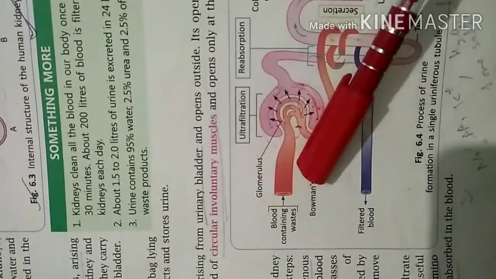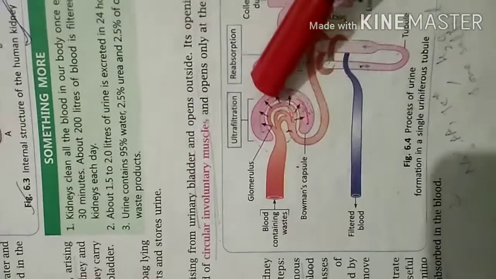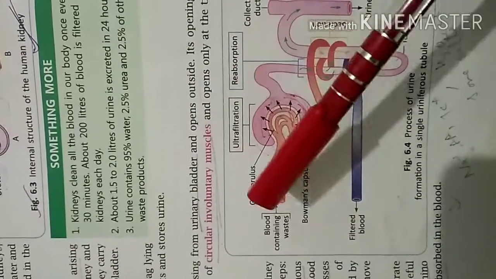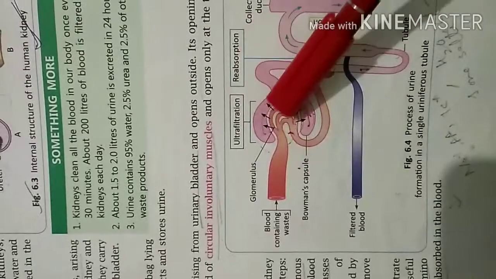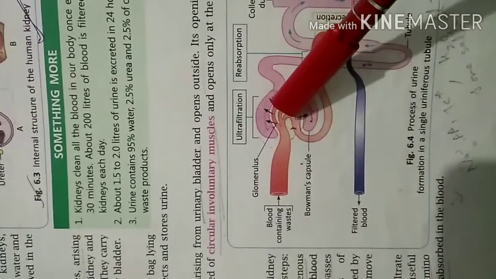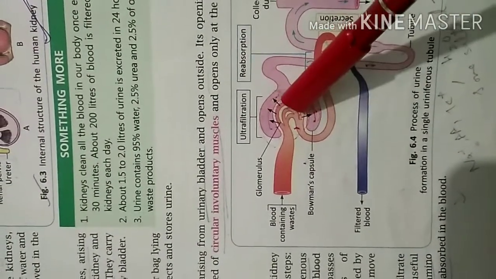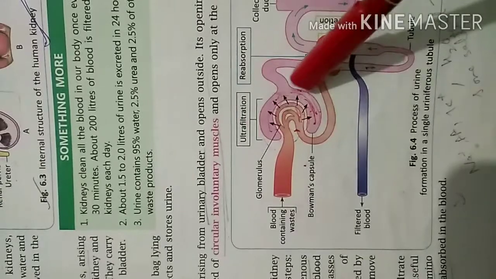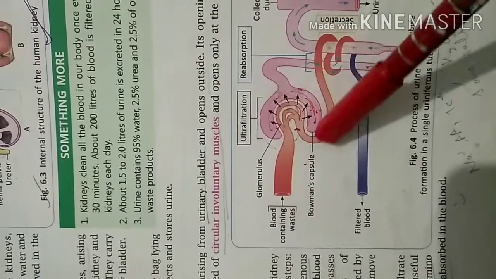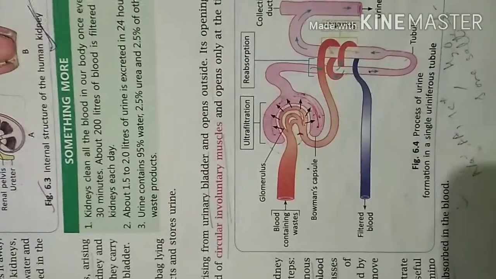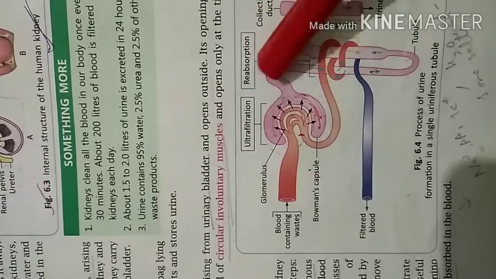What happens here is the blood containing waste will come and enter into the tuft of blood capillaries. Tuft means group of blood capillaries, and from this tuft of blood capillaries, the blood will pass into the cup shape interior end of the nephron. This cup shape interior end is known as Bowman's capsule.